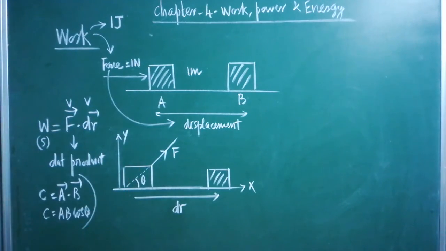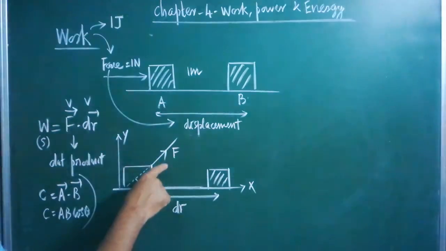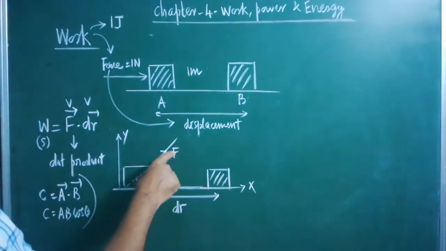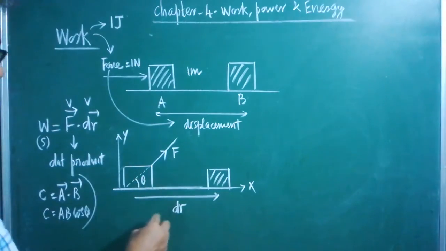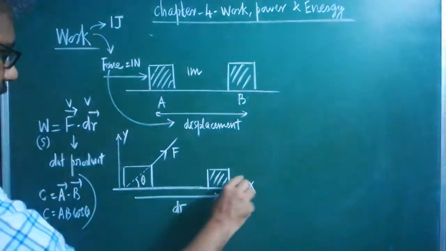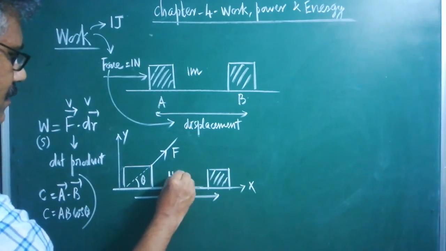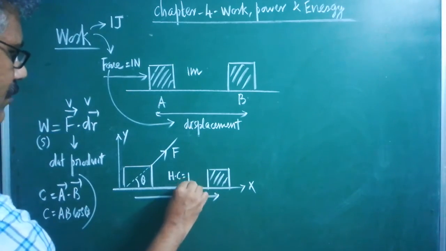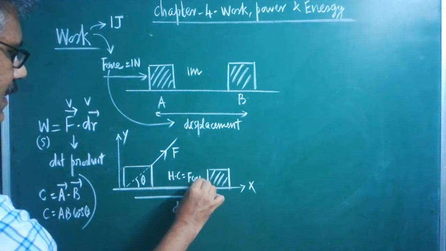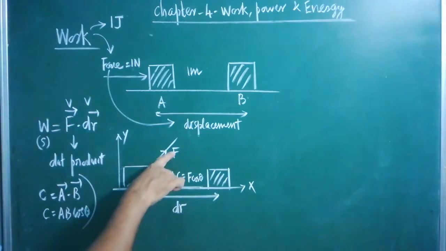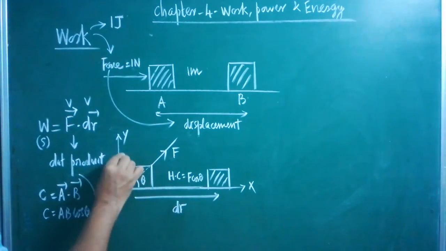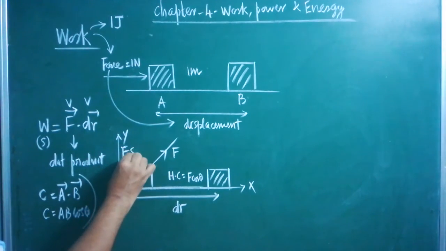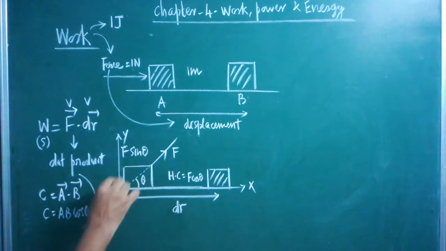We know about resolving of a vector. Any vector can be resolved. Therefore, F can be resolved into two components. Along the x direction, the horizontal component will act. That horizontal component can be written as F cos theta. Are you clear? Horizontal component of F can be written as F cos theta. Here the vertical component of the force is acting, that is called F sin theta.